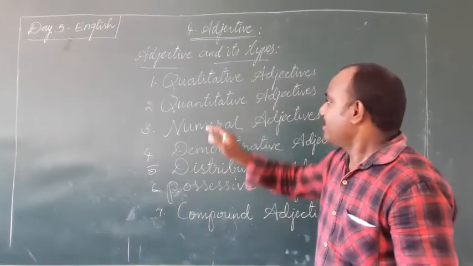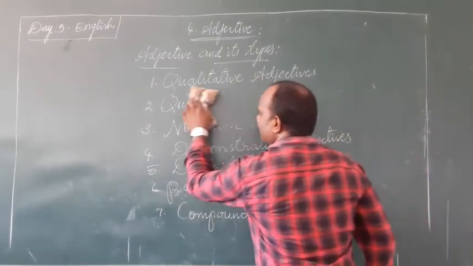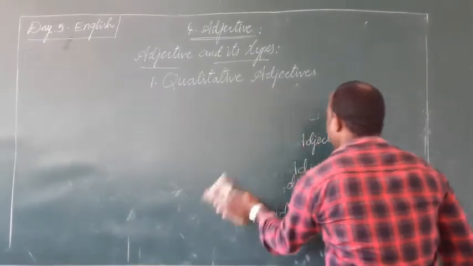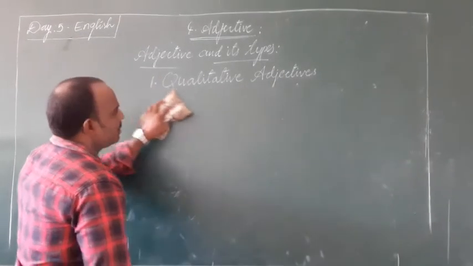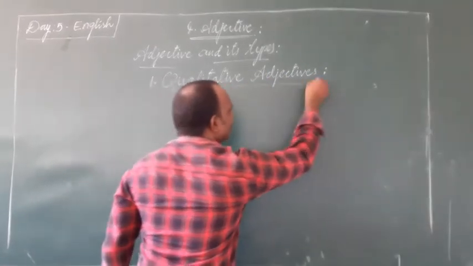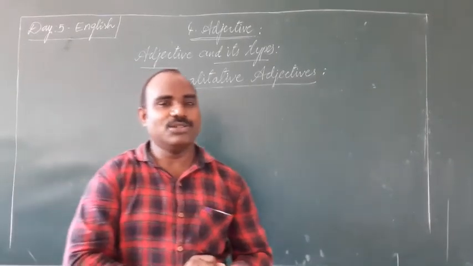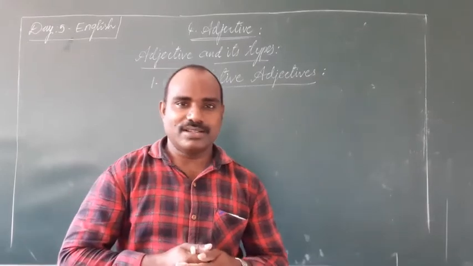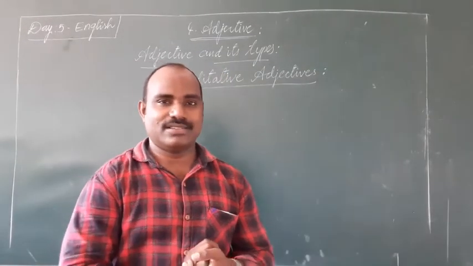We see the first one, qualitative adjective. What are qualitative adjectives? See, I'll tell you orally first of all. Qualitative adjectives talk the qualities of people or things.